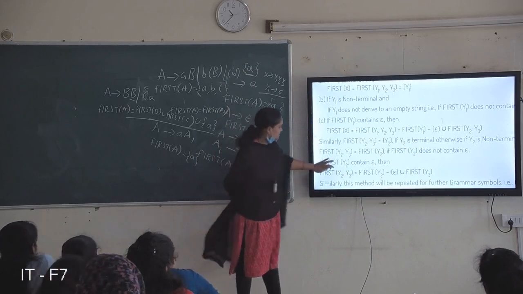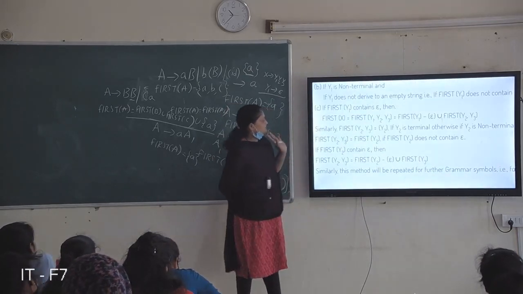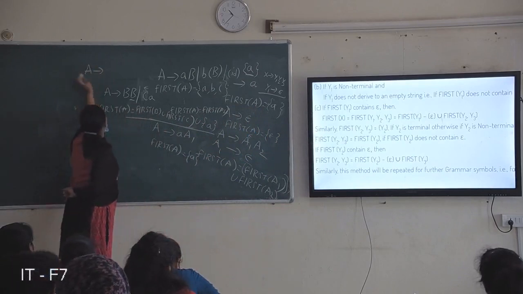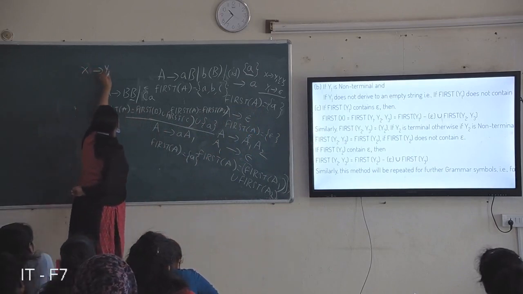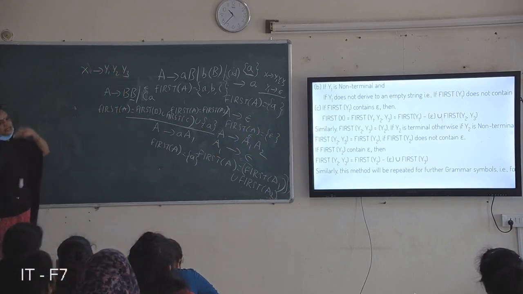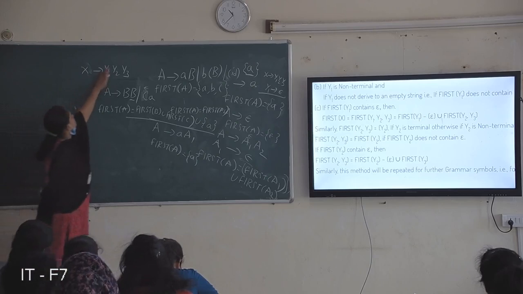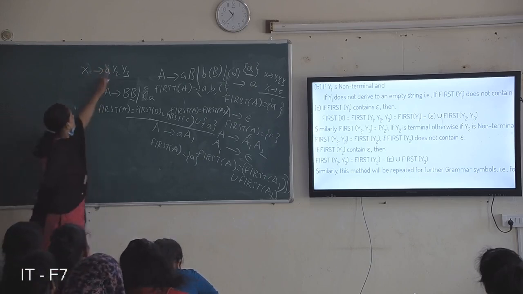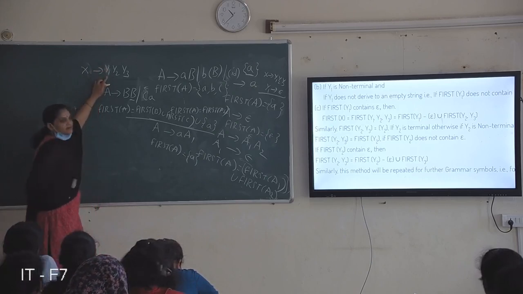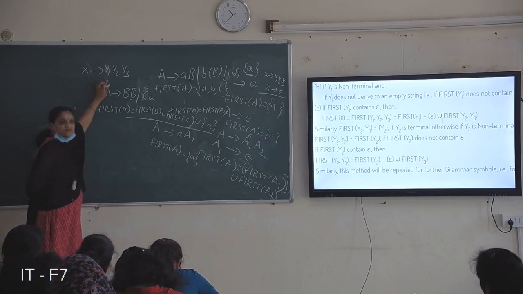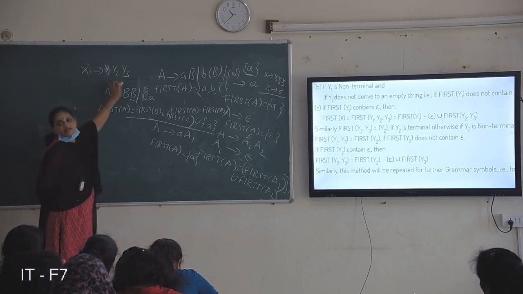Okay, so that is the consider. So those are the steps you return. That only happens when you consider all of them as non-terminals. So this is the production. It contains only if it is a terminal, which means first of X equals a. And for example, if Y1 contains null, first of X becomes first of Y1 union first of Y2.